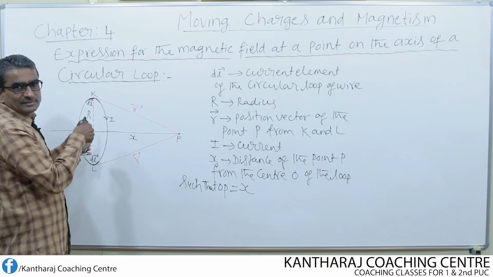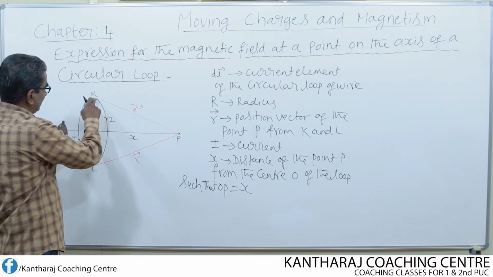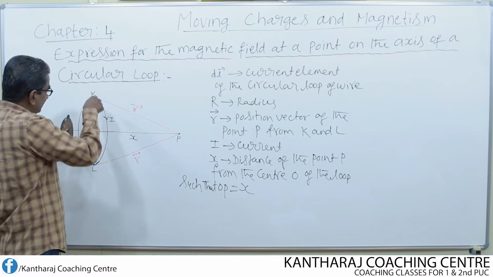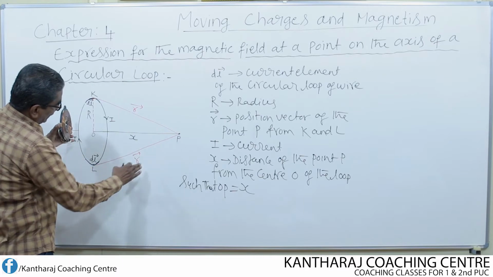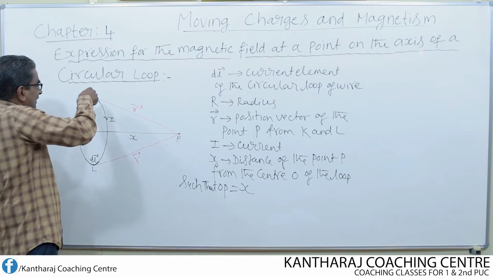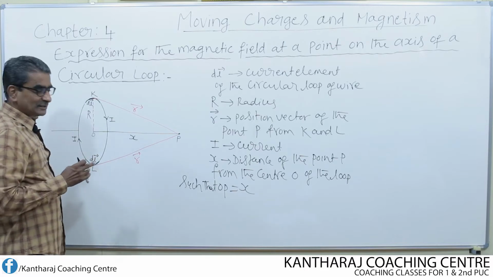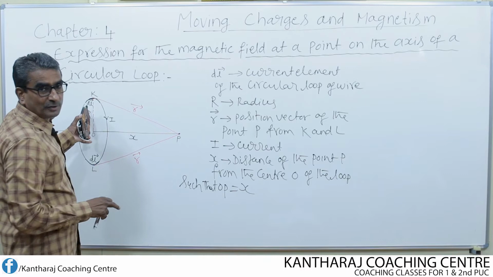So current is perpendicular to the plane of the figure at the top and directed inwards, whereas at the bottom element, current is perpendicular to the plane of the figure once again, but directed outwards, according to this direction of current when you place the loop like this.